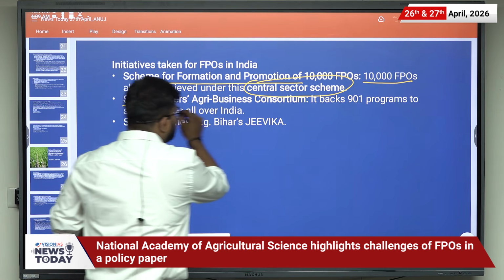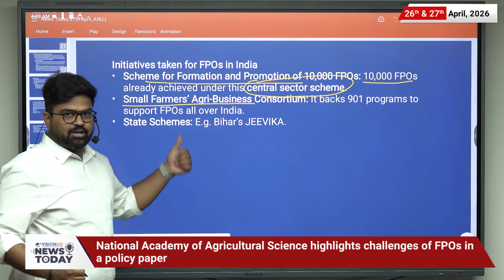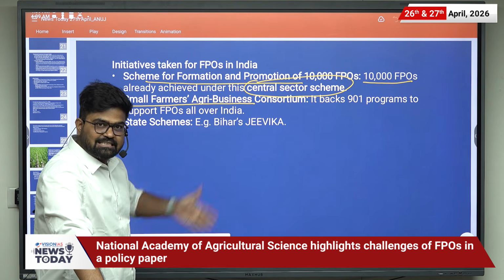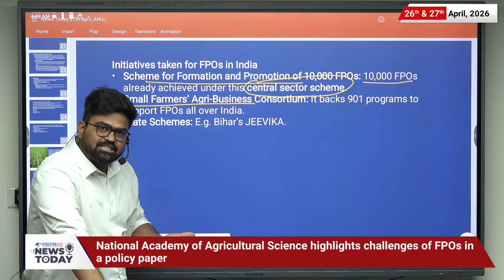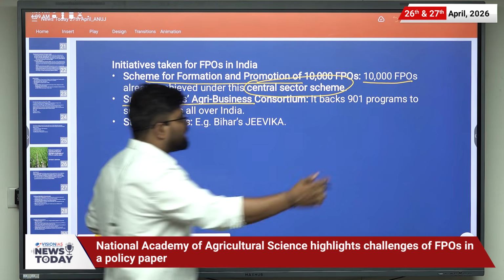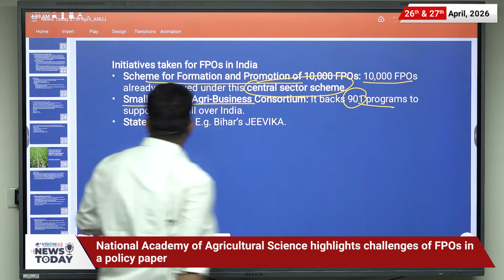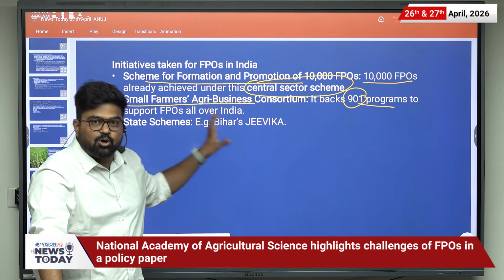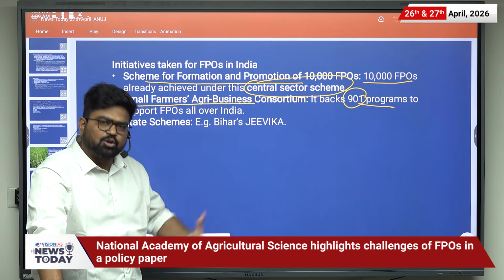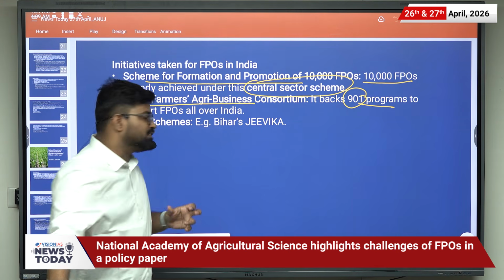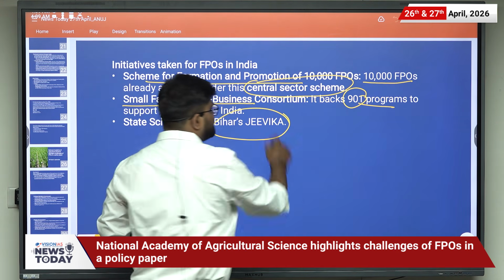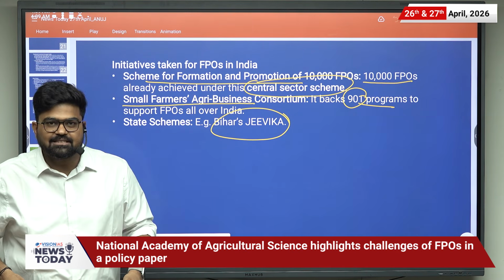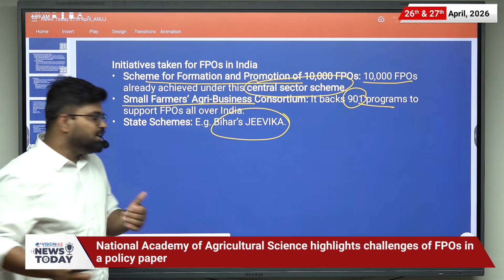Then Small Farmers Agribusiness Consortium, it is an autonomous organization which is promoted by the Ministry of Farmers. It backs around 901 programs to support FPOs all over India. Then there are some state government schemes as well, such as Bihar's Jeevika. So with this, we have completed the main news for today.